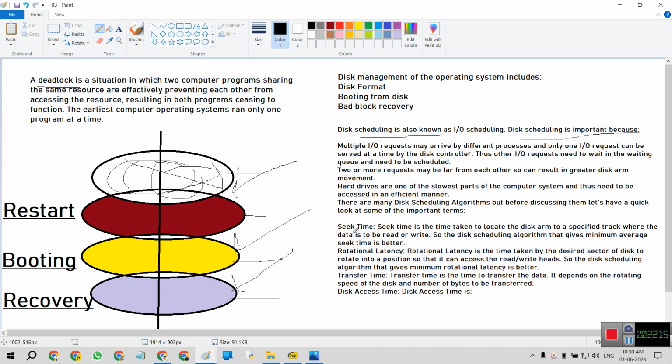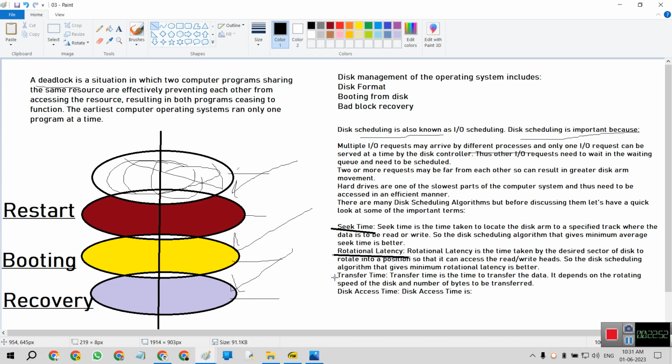Two or more requests may be far from each other, which can result in greater disk arm movement. Hard drives are one of the slowest parts of the computer system, thus they need to be accessed in an efficient manner. There are many disk scheduling algorithms, but before discussing them, let's have a quick look at some important terms like seek time, rotational latency, and transfer time.